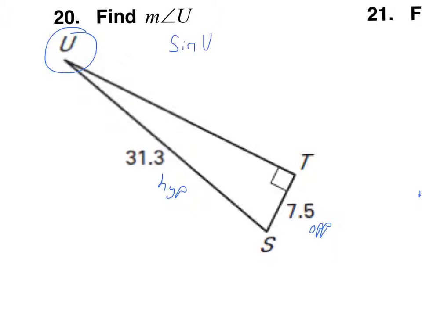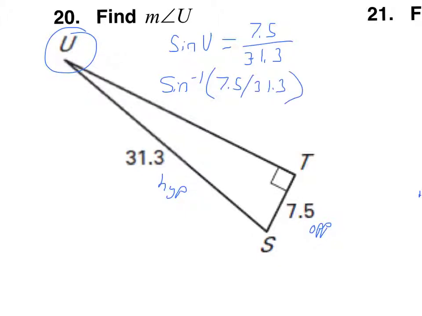So if we're looking at this from u's point of view, we can say sine u equals 7.5 over 31.3. And to actually figure out what u is, we're going to do inverse sine 7.5 divided by 31.3. You don't want to use the fraction button when you do this. I think you'll get an error.